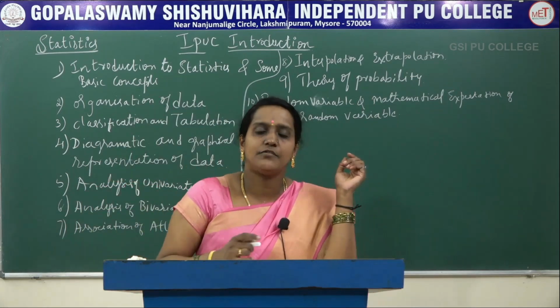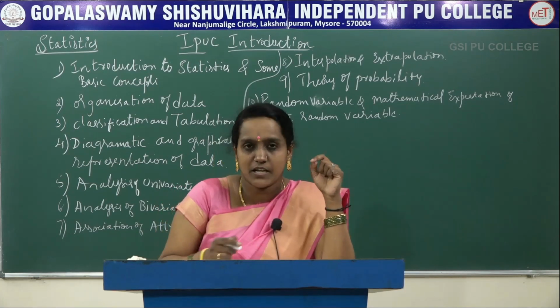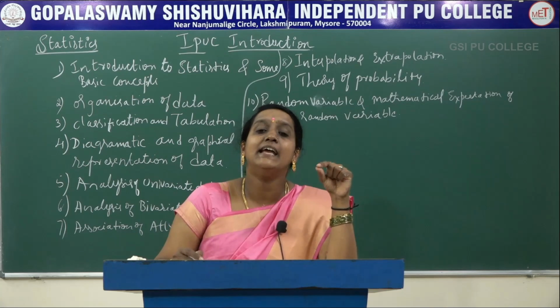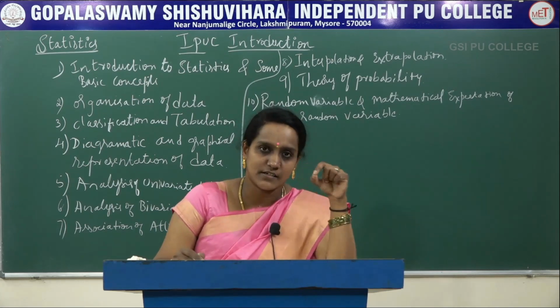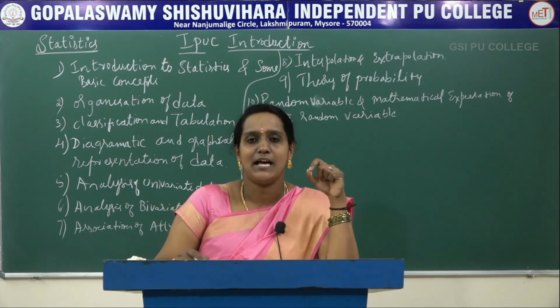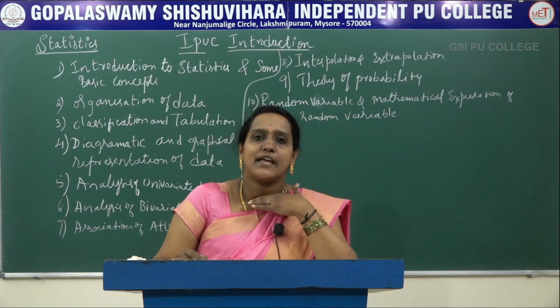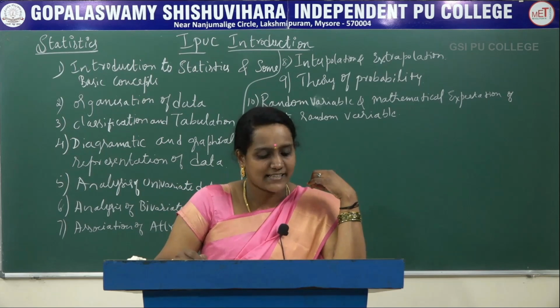In this chapter we will see the definitions with examples of discrete and continuous random variables, and the definitions of probability mass function and probability density function. There is a difference between a mass function and a density function that we are going to study, and this will help you in second PUC theoretical distribution. We will also see bivariate and marginal probability distributions, with definitions and examples.